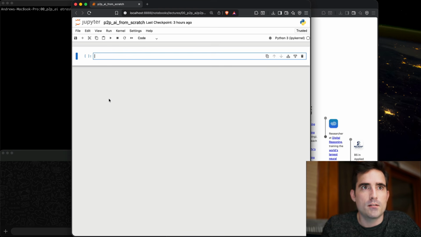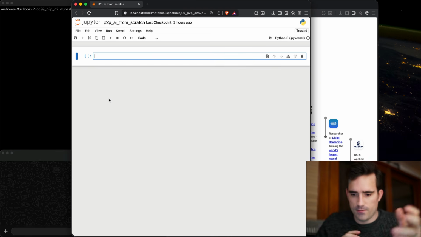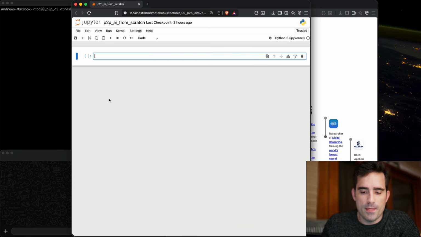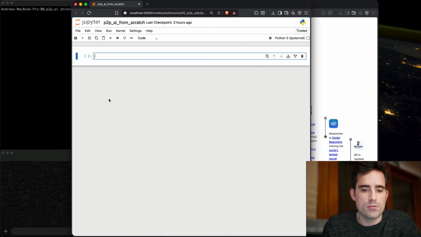And in later lectures, we'll be able to upgrade this very basic, rudimentary peer-to-peer AI into a full stack decentralized AI system. So if you're interested in homomorphic encryption and blockchain and federated learning and all those kinds of things, this is a starter, hello world, a foundation to ultimately be able to teach those more advanced concepts. So let's get started.